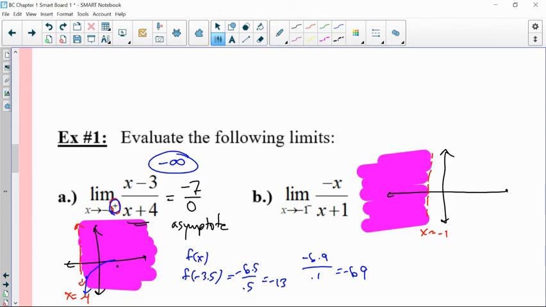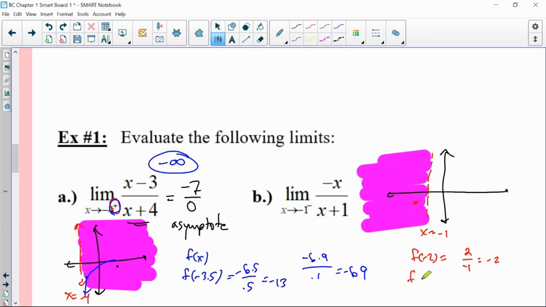So if you put in -2, if I try to find f of -2, the numerator is 2, and then -2 plus 1 is -1. So then we get -2. So at -2, I'm at -2. So I'm already kind of lower than the x-axis. It looks like I could be heading to -infinity.